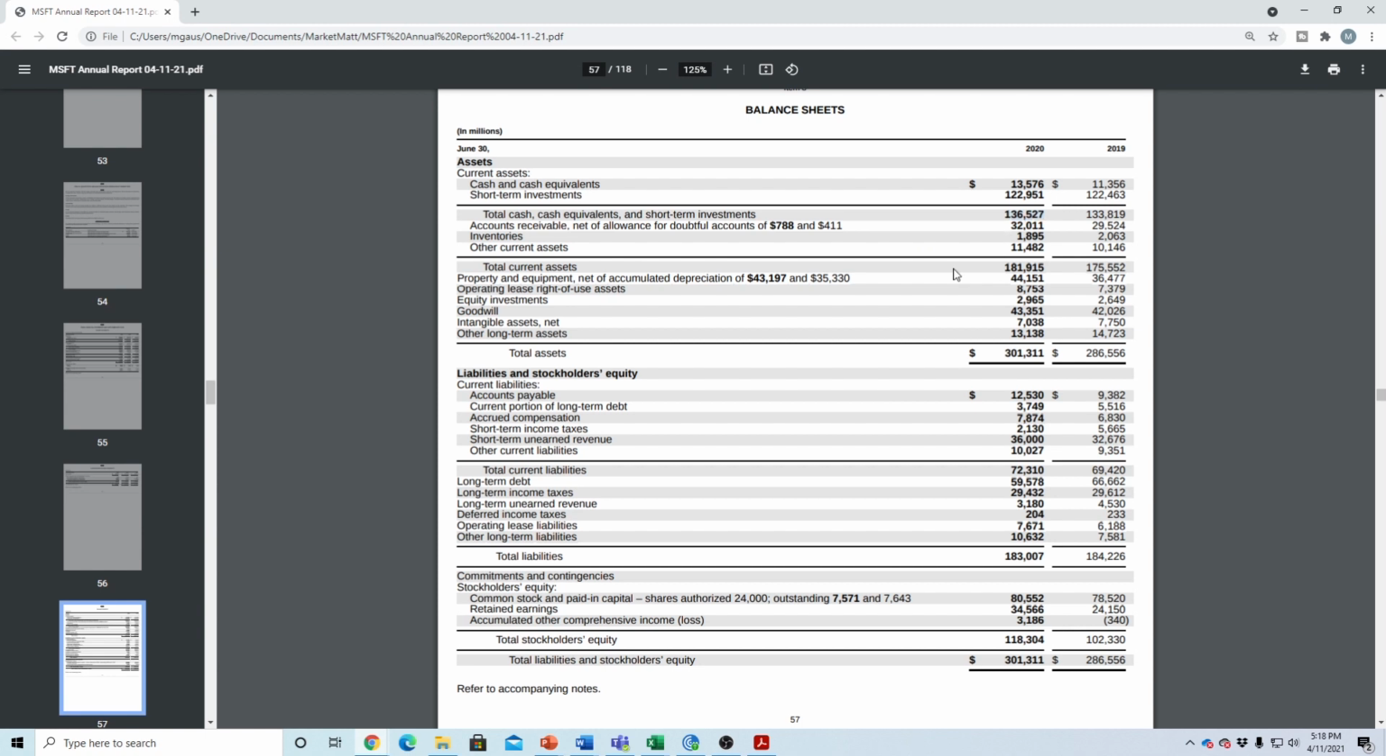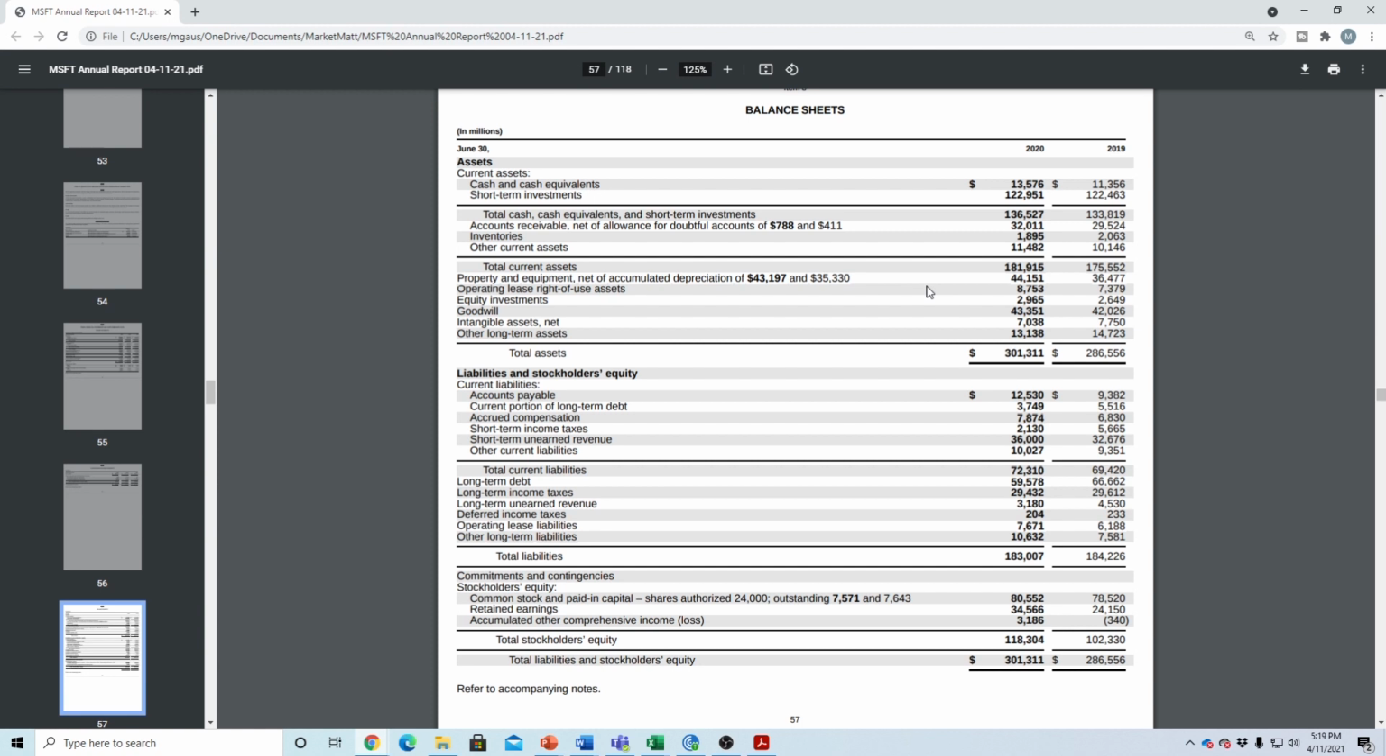And if we look at its total current assets, it looks like it's sitting on about $181.9 billion. And if we compare that to its total current liabilities of $72.3 billion, Microsoft has a very strong balance sheet, and it's showing no signs that it won't be able to pay any of its short-term obligations right now. And if we continue down its assets, it's got about $44 billion in property and equipment, and this is a pretty substantial increase from 2019. In 2019, it had about $36.4 billion.